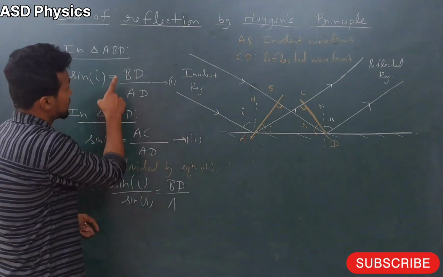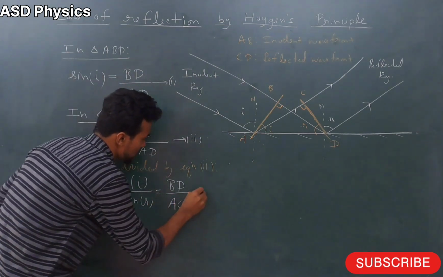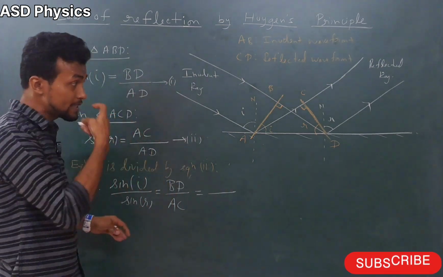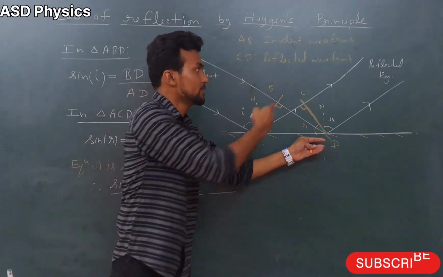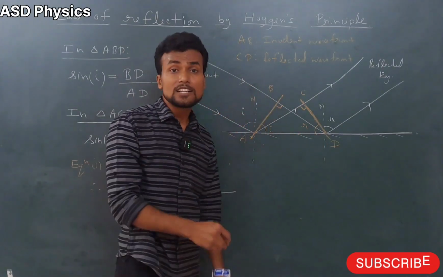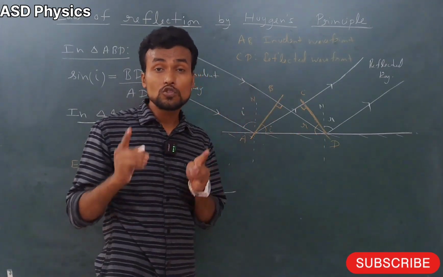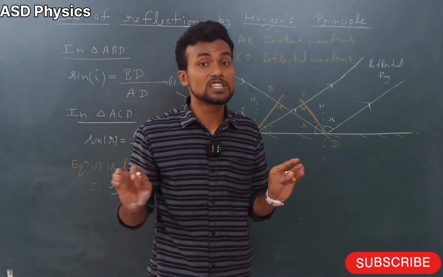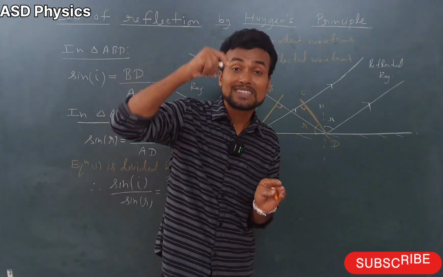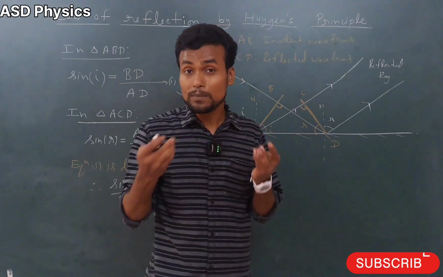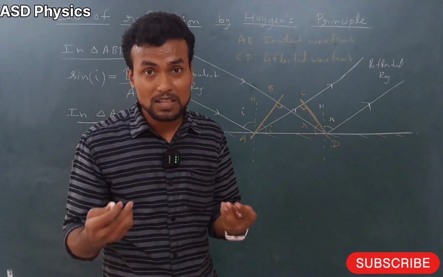So this will come as BD by AC. Now my dear students, BD is in which medium? And AC is also in which medium? Same medium. You know very well, in reflection the medium does not change. In refraction the medium will change, but in reflection the medium will not change. So the speed of light will also not change.